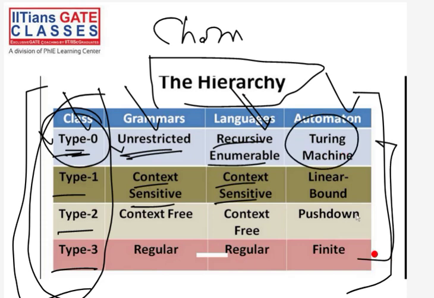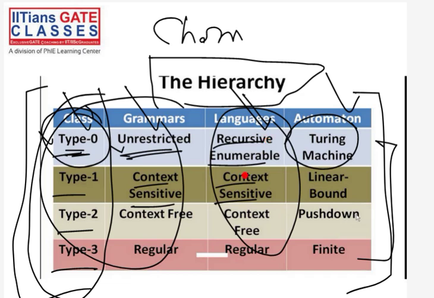So these are the 4 types of automata, these are the 4 types of grammars, and these are the 4 types of languages. And this is our complete course. Actually, this hierarchy contains our complete course. Now our only target is to see the proof of this hierarchy. There are 12 things here: for grammar, for machine, for languages. These are the 12 things that we need to study for the next 38 hours, excluding these 2 hours. For the next 38 hours we will study these 12 things one by one.